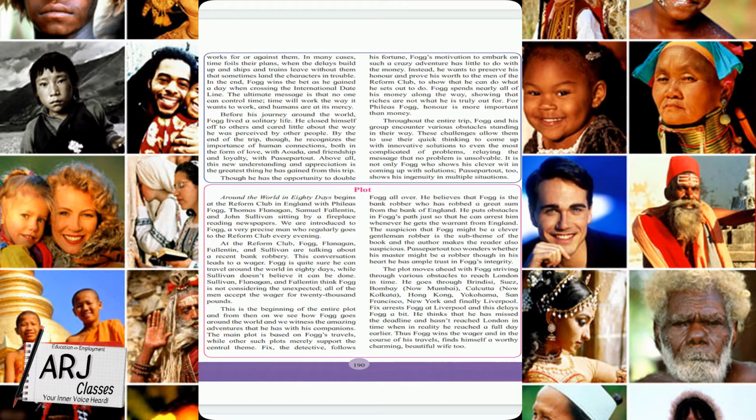In many cases, time foils their plans. When the delays build up and ships and trains leave without them, that sometimes lands the characters in trouble. Many times, because of time, they are always having a problem reaching the ship or train on time, and they're always in trouble because they don't reach on time because of the obstacles that they are facing. And that is also something that keeps the readers excited.